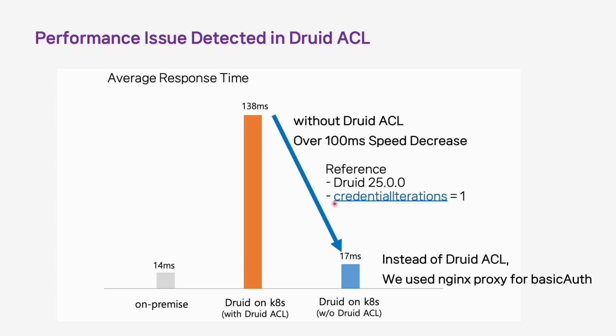Just as a reference, we used version 25 and also set credential iterations value to 1. According to the guide and one of Druid engineer, it was suggested that setting a lower credential iteration value would improve response times, but it was still slower compared to on-premise.